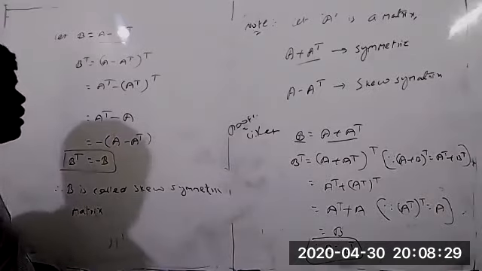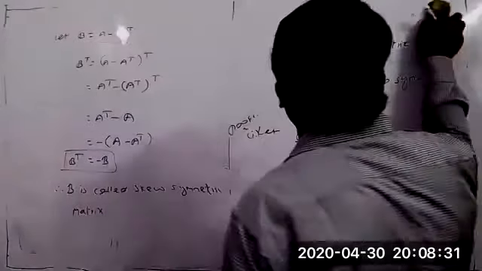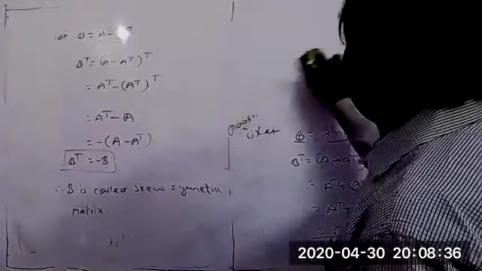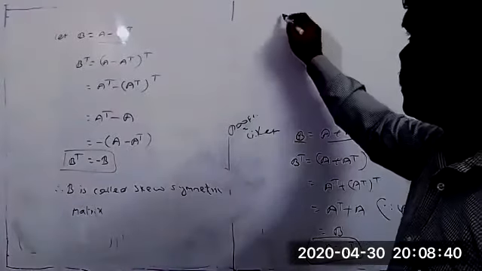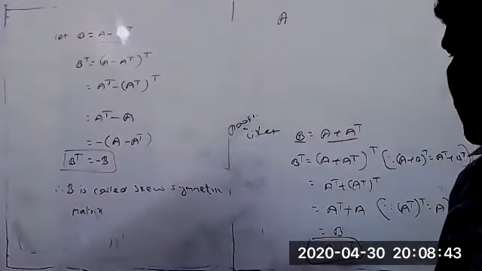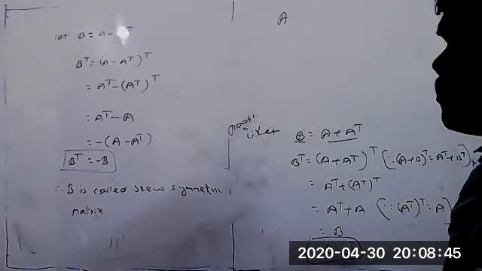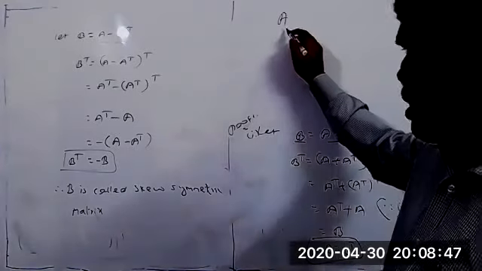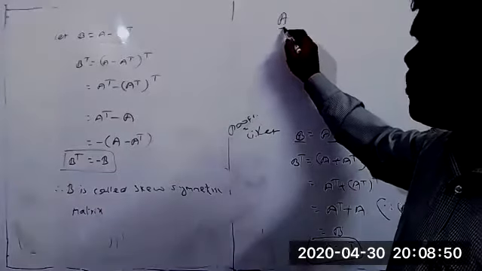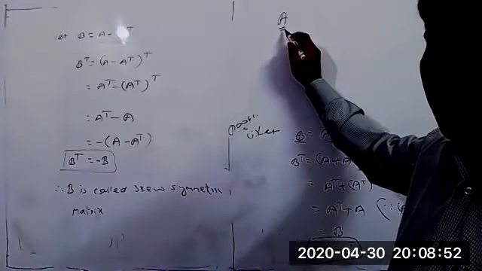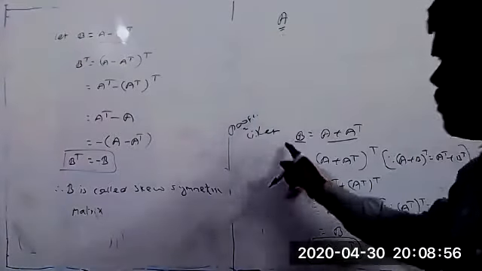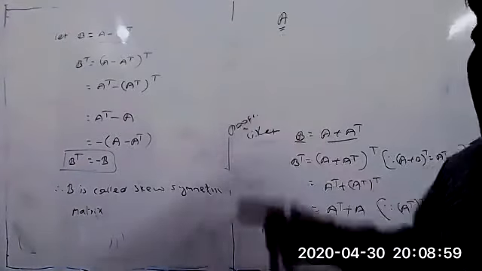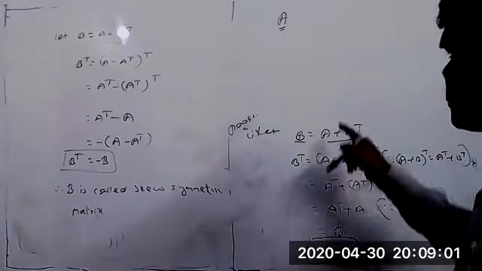Just take that condition, the same point only. Suppose A is a square matrix here. According to that point, any square matrix can be expressed as a sum of a symmetric and a skew symmetric matrix. We already discussed symmetric and skew symmetric matrices.